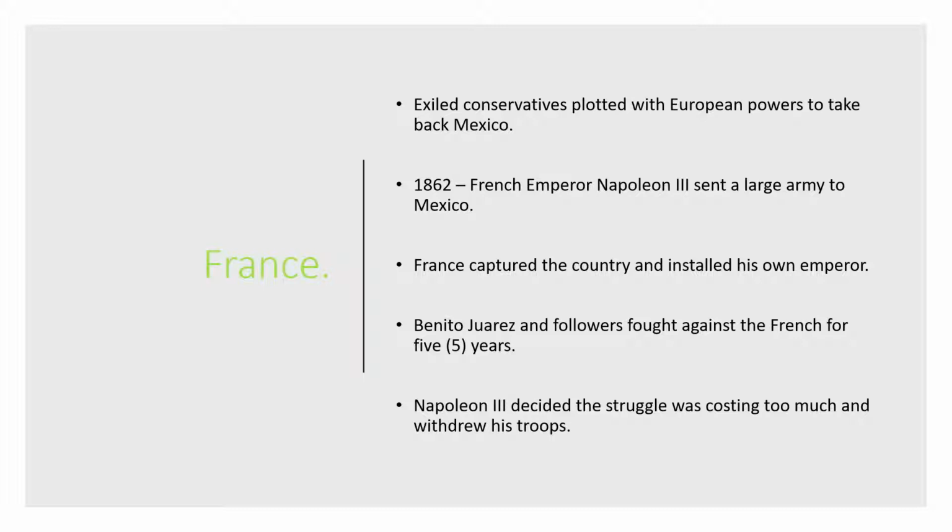And Benito Juarez and his followers will fight against the French for 5 years. And after realizing that the struggle was just costing France too much, Napoleon III decided to withdraw his troops and let Mexico have control of itself.